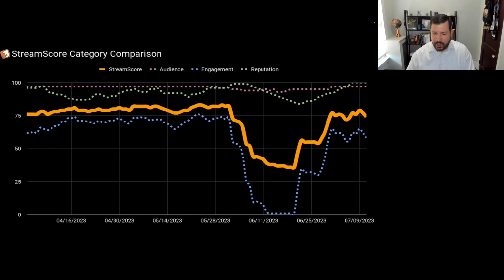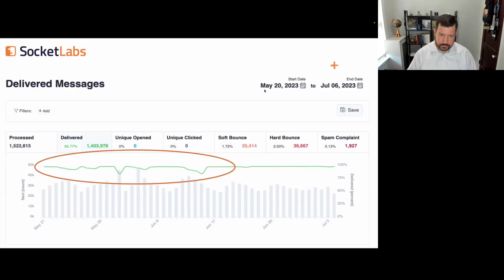First, it took the reputation score an extra few days to start to see a real impact here, and it never really dropped that much. And I got some really interesting data points, again that we'll get into in a second, that tell the story of why it took a few days to see a reaction in that category and why it never really dropped that low. So first, let's talk about the audience score.